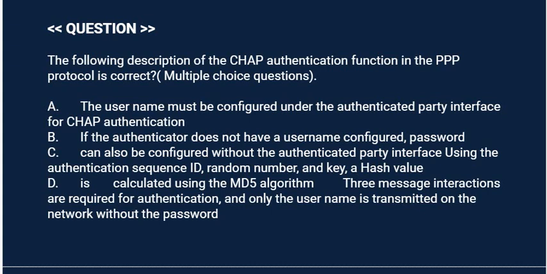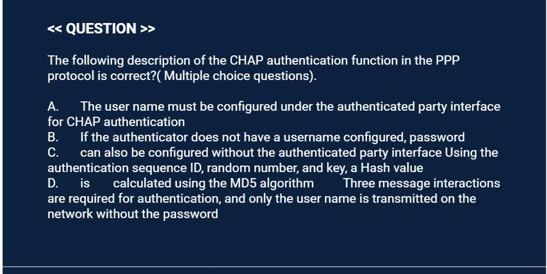Option B. If the authenticator does not have a username configured, password. Option C. Can also be configured without the authenticated party interface using the authentication sequence ID, random number and key a hash value.